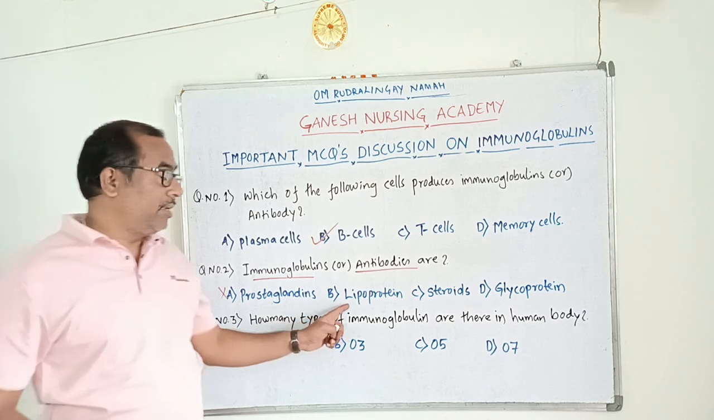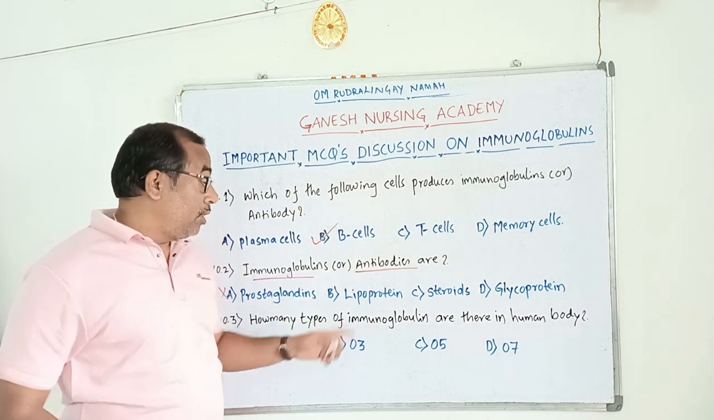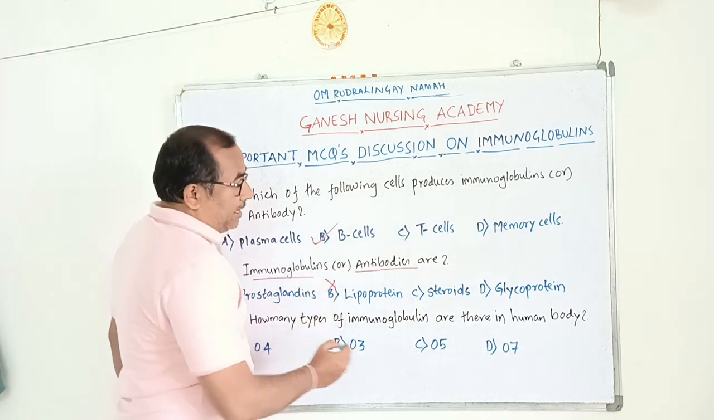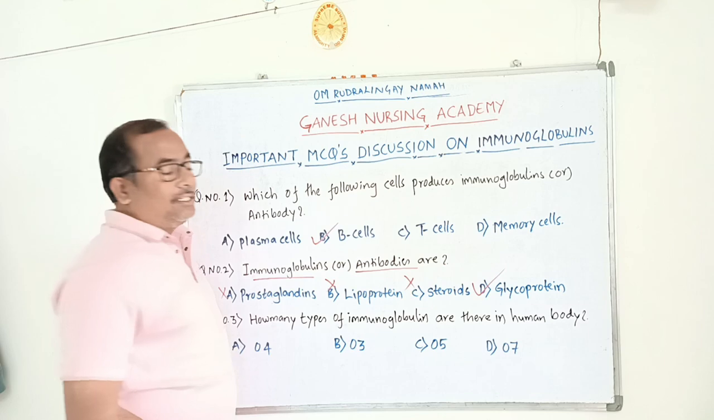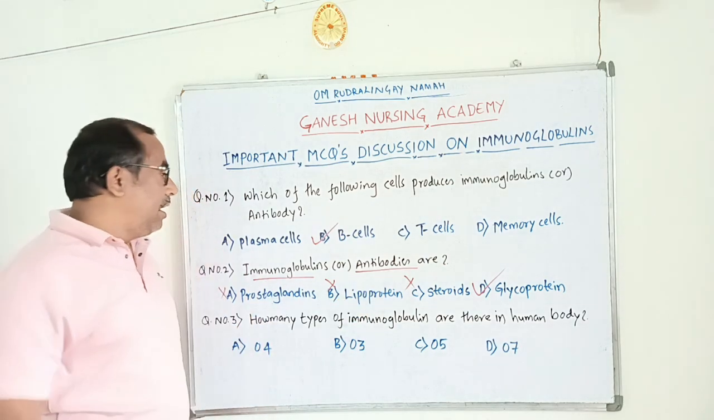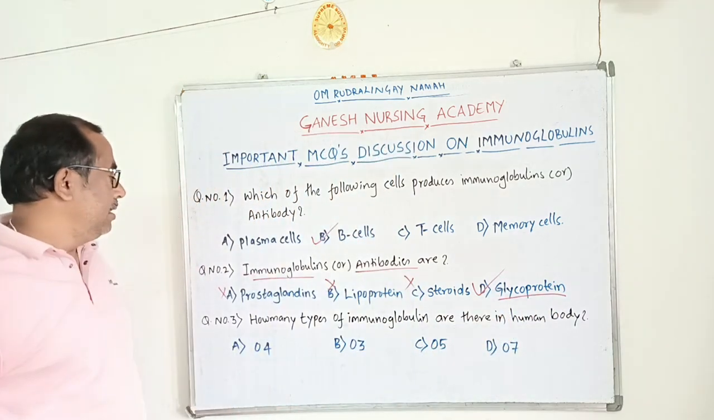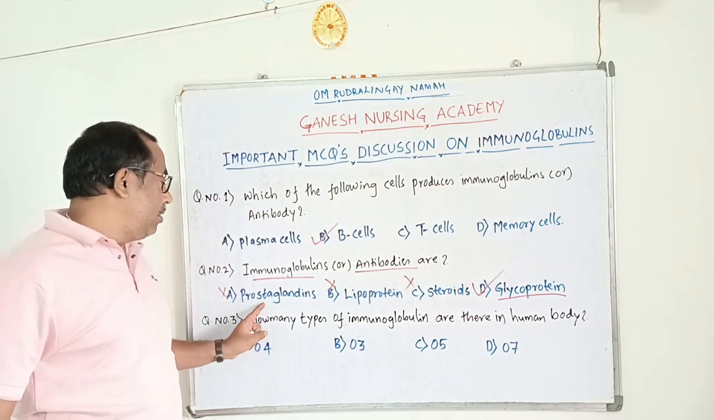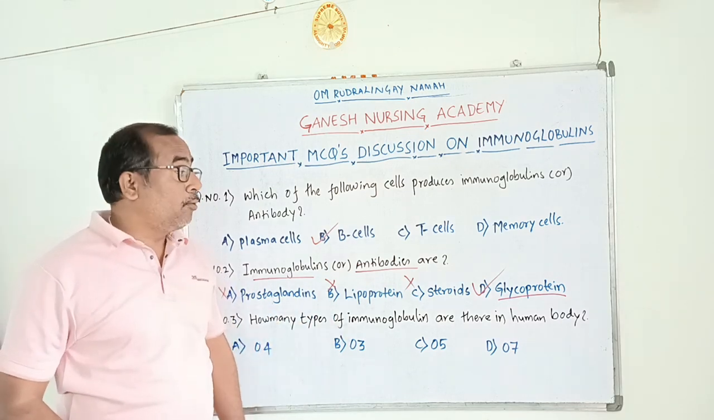Whether they are lipoproteins? Obviously, antibodies or immunoglobulins are conjugated proteins, but not lipoproteins. They are glycoproteins, and they are not steroids either. So immunoglobulins or antibodies are glycoproteins, and option D, glycoprotein, is the right answer here. They are not steroids, not prostaglandins, not lipoproteins; they are glycoproteins.